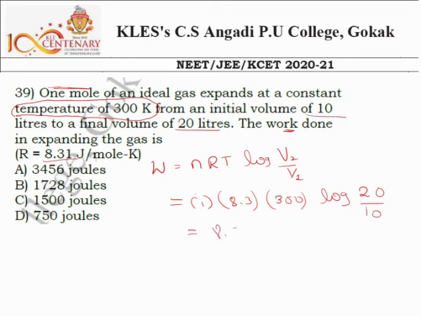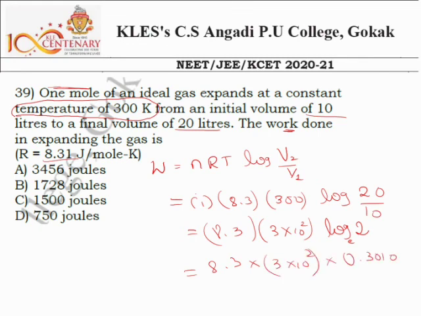So 8.3 into 3 into 10 to the power 2, that is 300, and log of 20 divided by 10, this is log of 2 to the base e. So 8.3 into 3 into 10 to the power 2 into log of 2, which is 0.3010. If you simplify this, you'll get an answer around 750. It is in SI system, that is joule. So the answer is 750 joule.